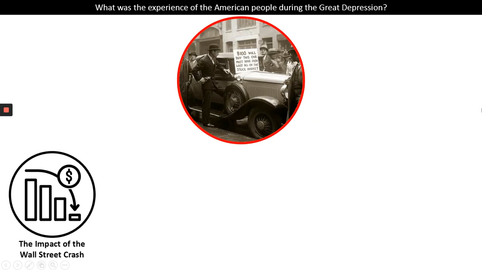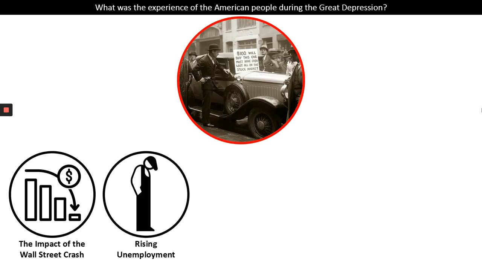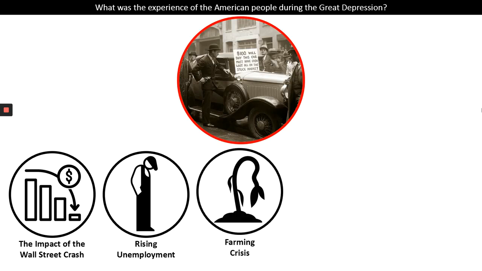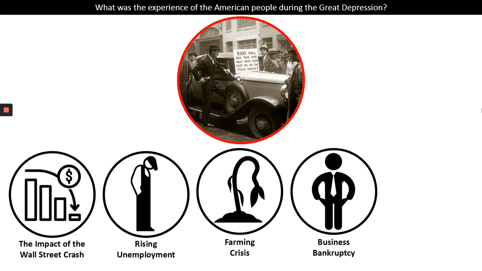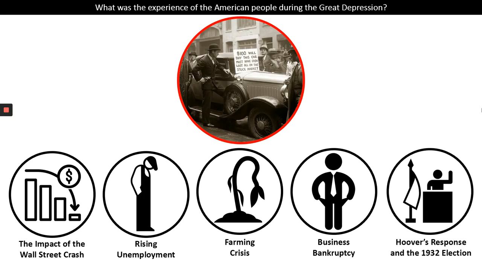Now, there are 5 key areas I'm going to cover in this video today. We're going to start by looking at the impact of the Wall Street crash. This was the trigger point for the end of the economic prosperity in the 1920s and the start of the Great Depression. We're also going to have a look at rising unemployment that came as a result of the Wall Street crash. We're going to have a look at the farming crisis and how lots of American farmers suffered terribly during this time and moved towards the cities. We're going to have a look at the impact of the Great Depression on businesses, leading to widespread business bankruptcy. And then finally, we're going to have a look at the responses of President Herbert Hoover, who was elected in 1929, and then what happened in the 1932 election, and look forward to the rest of this unit as well.